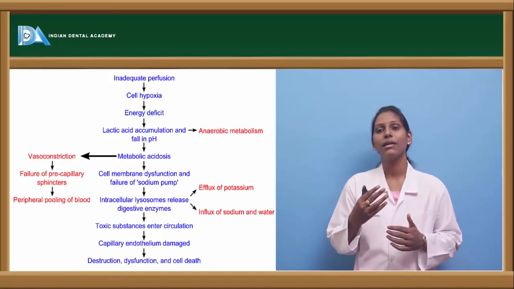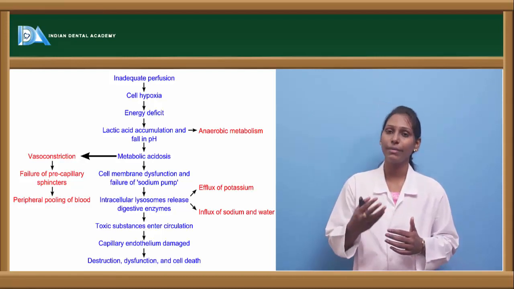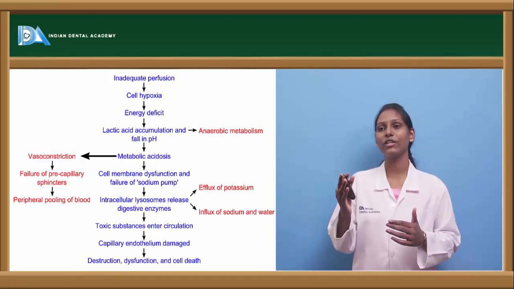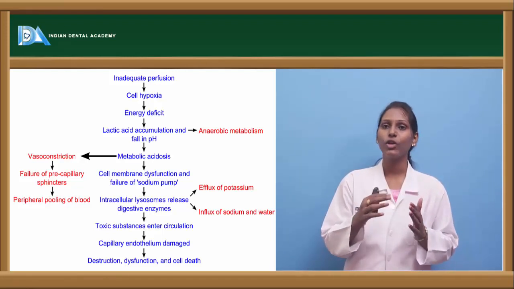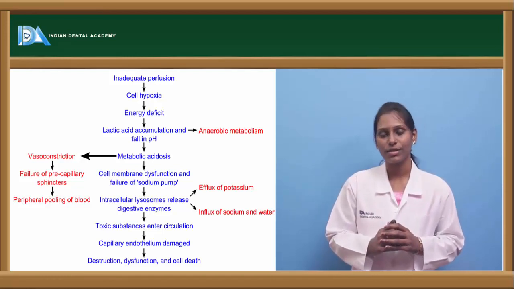The cell adapts to anaerobic metabolism. With this anaerobic metabolism, the lactic acid accumulates and there will be a fall in the pH, and an acidic environment is created within the cell. This results in metabolic acidosis.